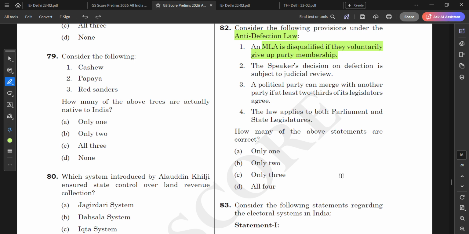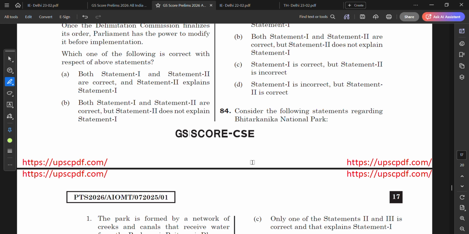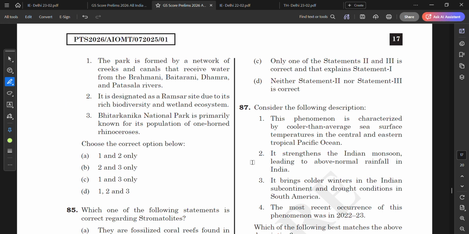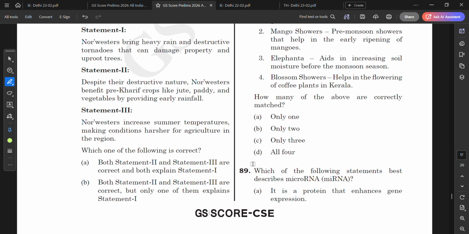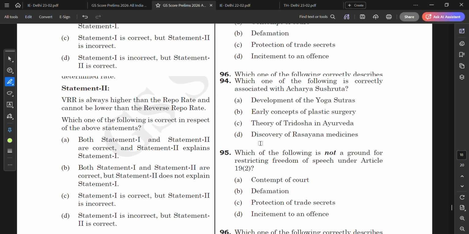Now, electoral system. India follows proportional representation for the election of the Lok Sabha. So first list, this is the correct answer. Next. I think no political questions are left.